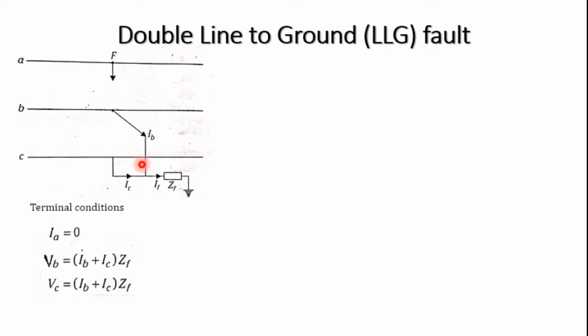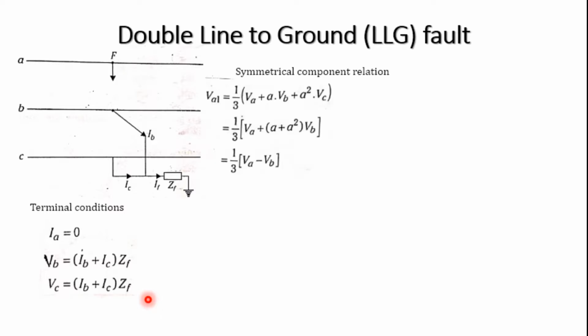The terminal conditions: the current IA will become 0, and VB is equal to IB plus IC into ZF, and the same VC is equal to IB plus IC into ZF. So already we know it is the same as the double line to ground fault with fault impedance expression. It is better to calculate the voltage rather than the current.